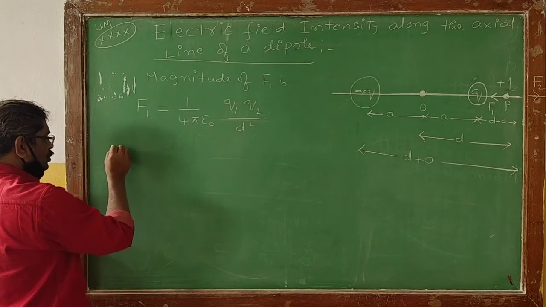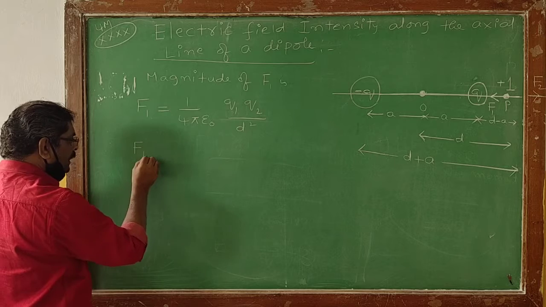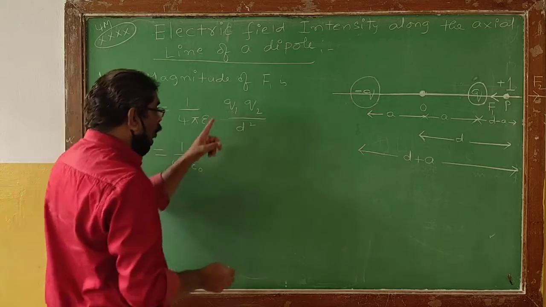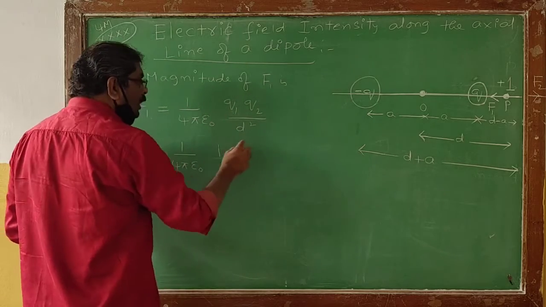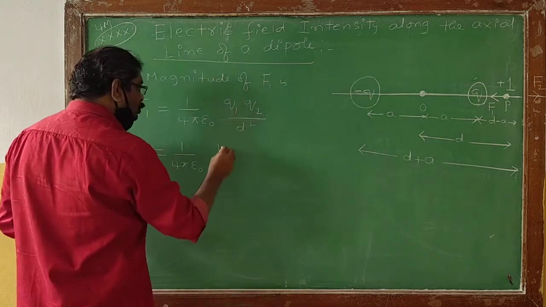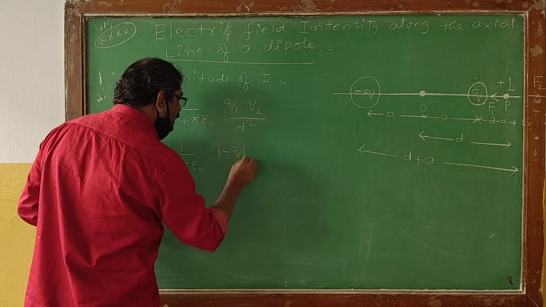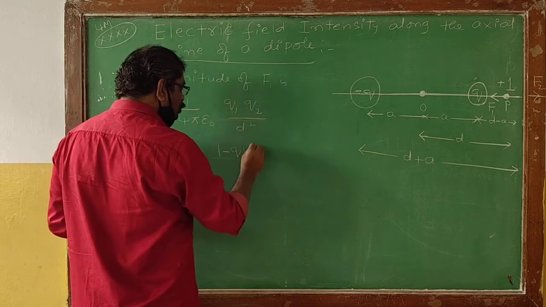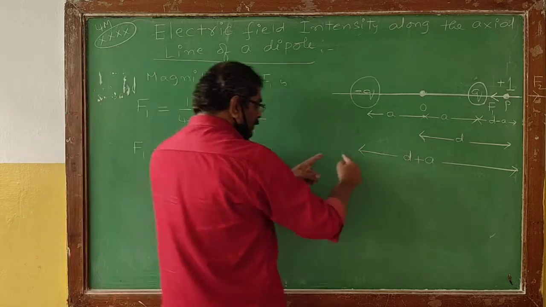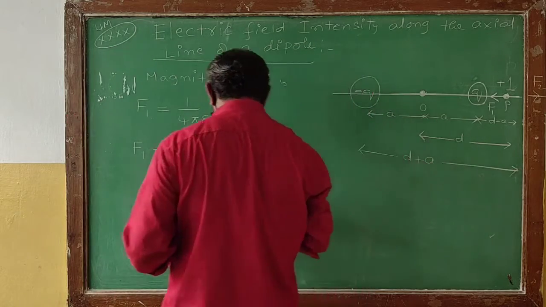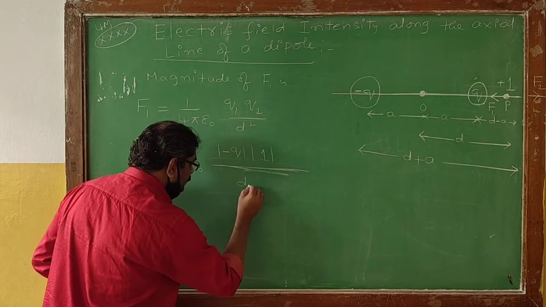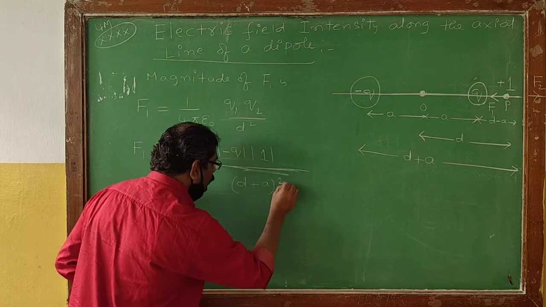Therefore F1 is numerically equal to 1 by 4 pi epsilon naught, Q1 is the modulus of the negative charge, Q2 is the magnitude of the unit charge, divided by the separation, d plus a, whole square.